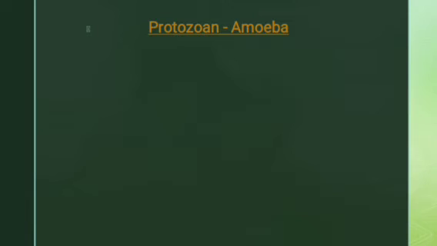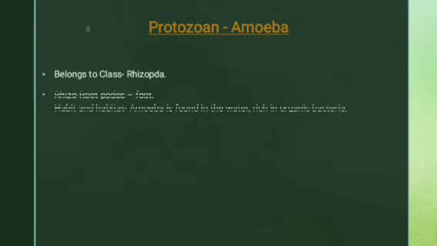Now let us learn about protozoa, Amoeba. It belongs to class Rhizopoda. Now what does Rhizopoda mean? It includes two terms: rhizo means root-like structure, and podos means foot, so it has a foot-like, root-like structure.